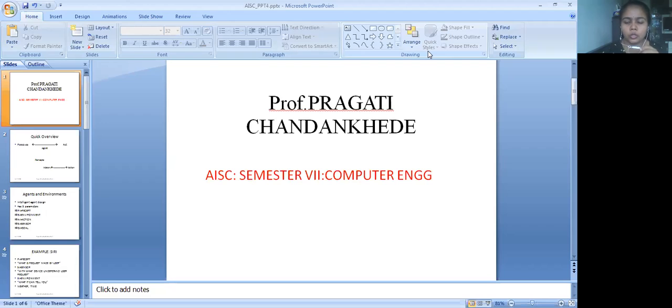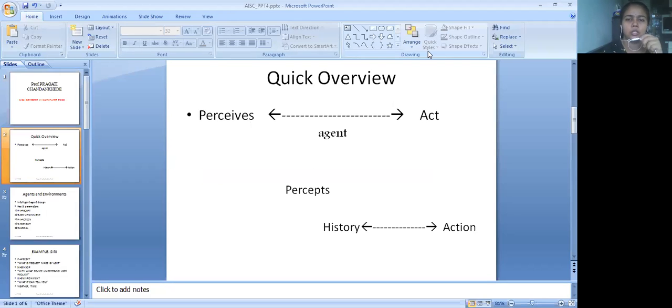So just see this diagram. If you are calling any agent, or any machine, an intelligent agent, then it should have the capacity to perceive things, and not only perceive them, but it should also act after perceiving them. But how should it perceive things? It should perceive by two things: either by the history or by the action.